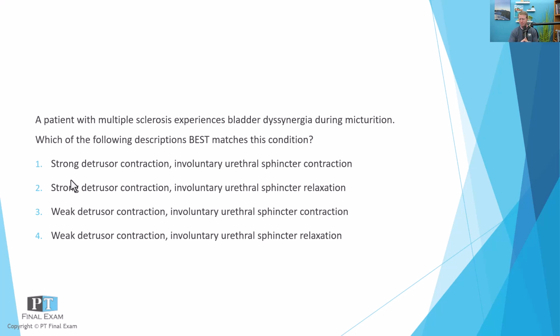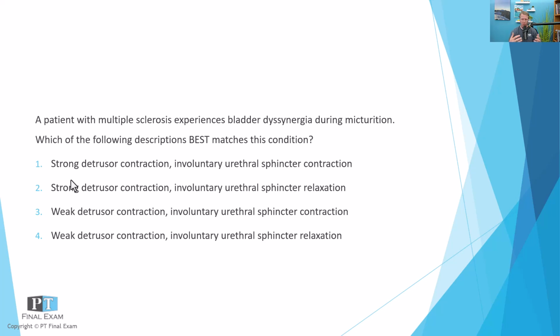of the detrusor. Additionally, you're not getting relaxation of the sphincter, leading to this weak detrusor contraction with an involuntary sphincter contraction or closure. So therefore, the bladder cannot evacuate, meaning that you're not getting a good push and you're not opening the sphincter, leading to a retention of bladder or residual volume. Now, the trouble with that is it leads to what's called overflow incontinence.